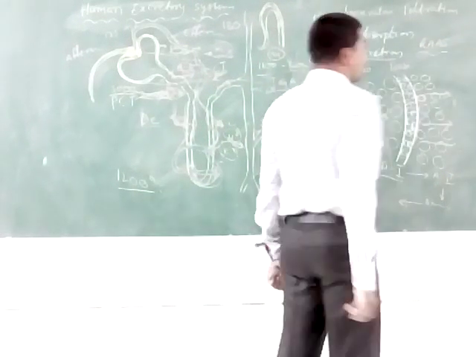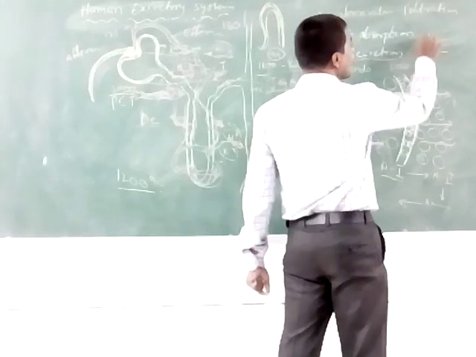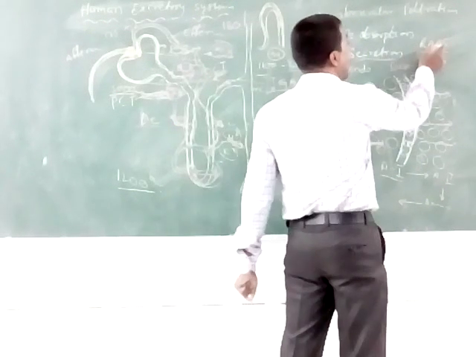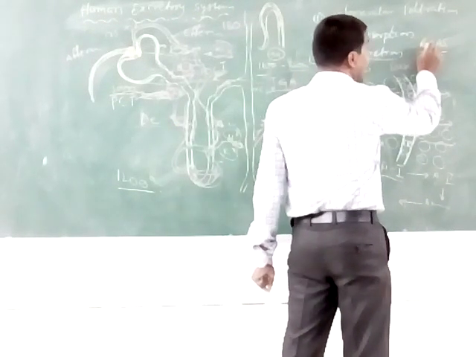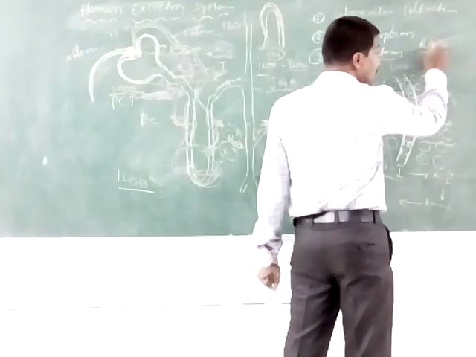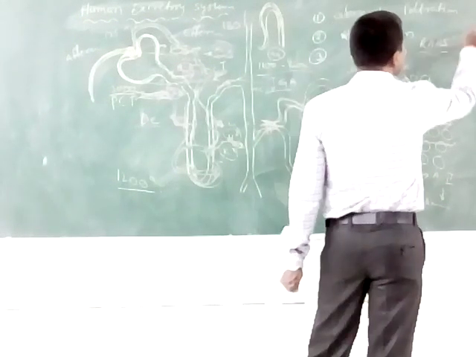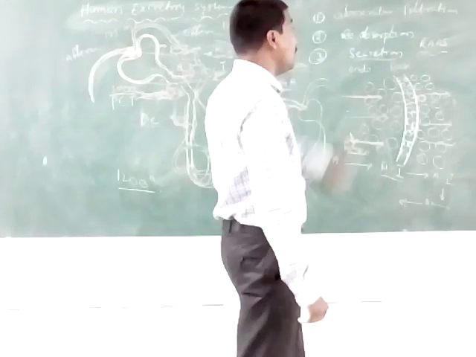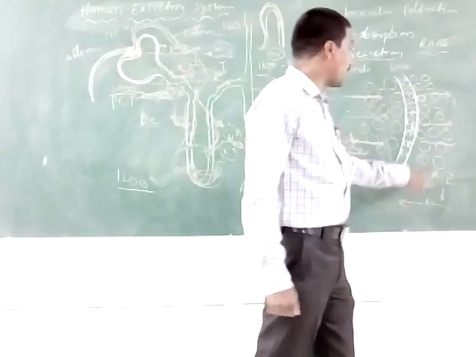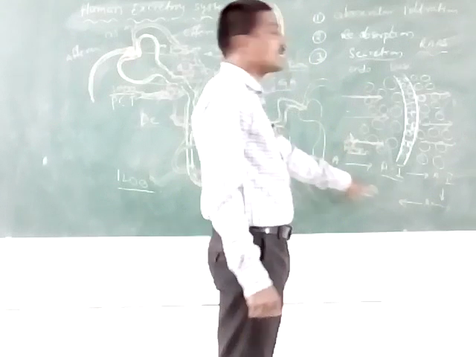The RAS mechanism means renin, angiotensin, aldosterone, the site of stimulation. It is also known as RAS mechanism.